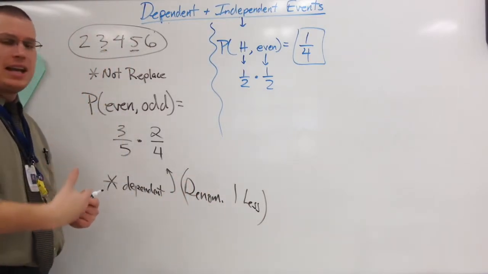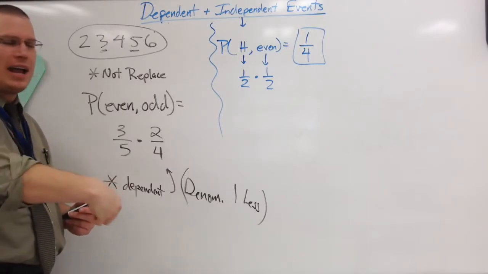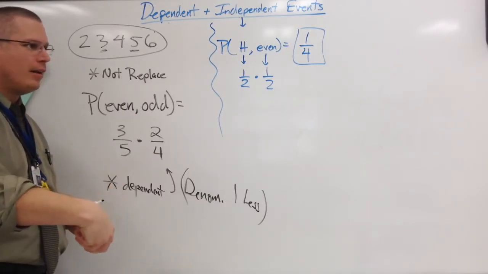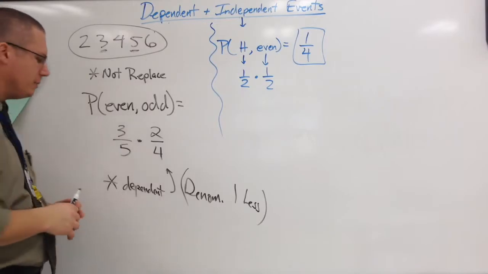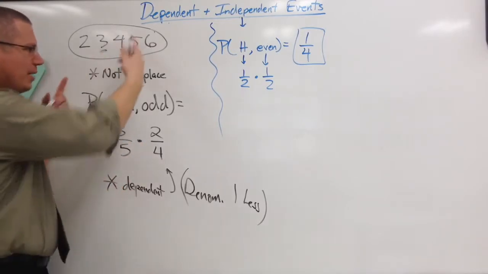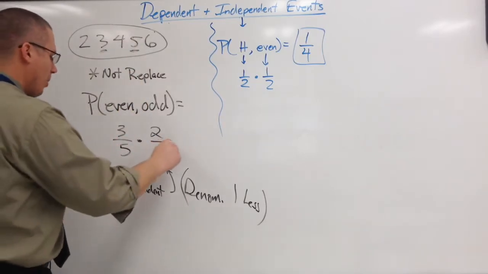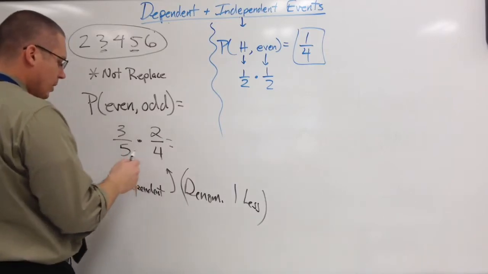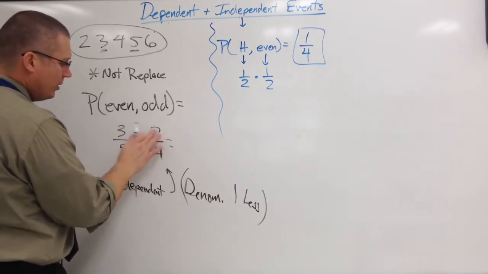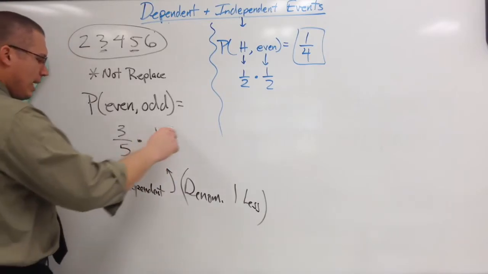Okay? Because you have to take into account you did the first event, which means you're going to be either a card short, or a marble short, or a tile short, whatever. So top numbers will calculate the same. We'll think about it in the same terms, but it's that bottom number that's going to reduce by 1. So now I multiply, I can reduce this as 2 out of 4. I can change that to 1/2 now. So I get 3 out of 10.